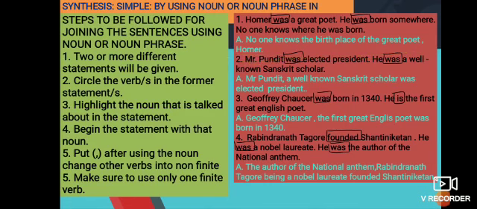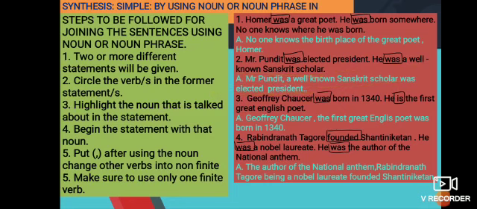Number 2, Mr. Pandit was elected president. He was a well-known Sanskrit scholar. So it is was and again was. For whom are we talking about? Mr. Pandit. Highlight it and bring it at the beginning and put a comma. That shows the noun in apposition. So now he was first a well-known scholar and then he was elected the president. So you have to write Mr. Pandit, a well-known Sanskrit scholar, was elected president.